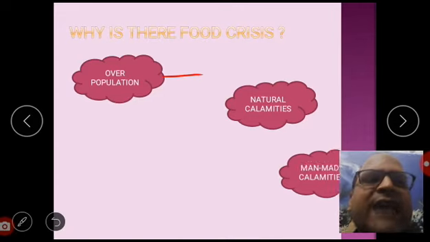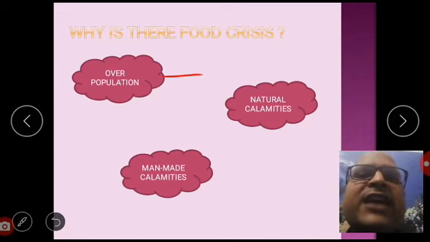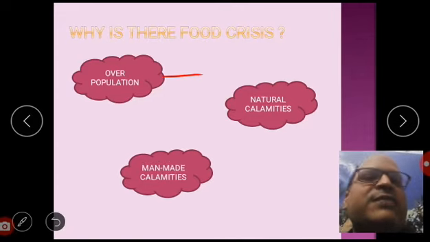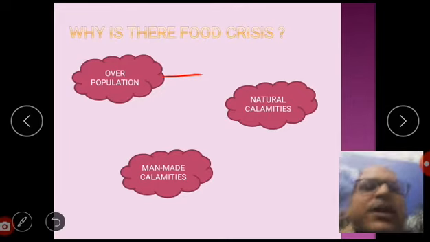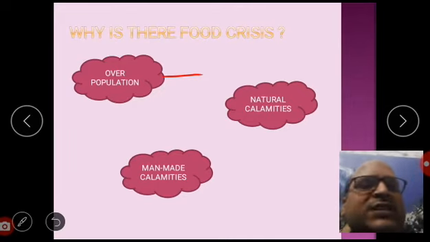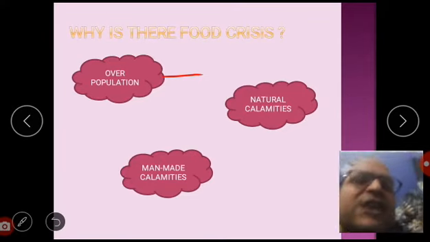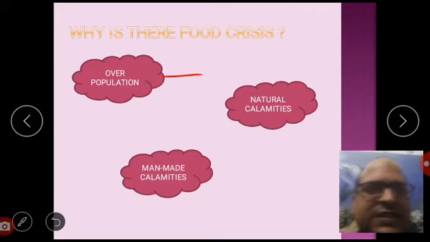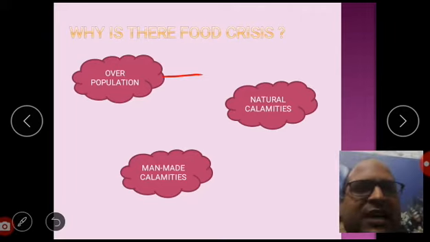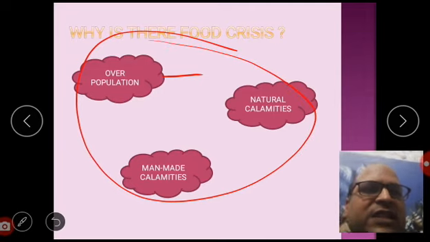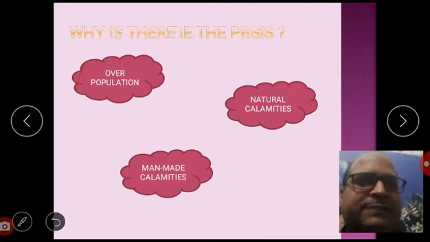Dear student, another thing is man-made calamities. What are the man-made calamities? Man-made calamities are things like war or sometimes economic crisis. All these are man-made crises. All these things are responsible for the food crisis.